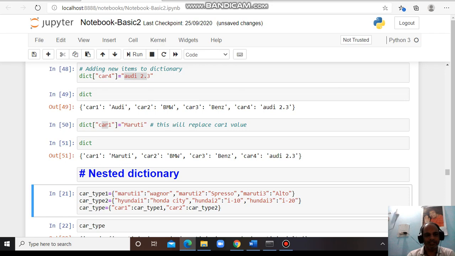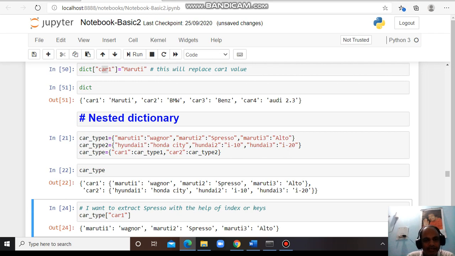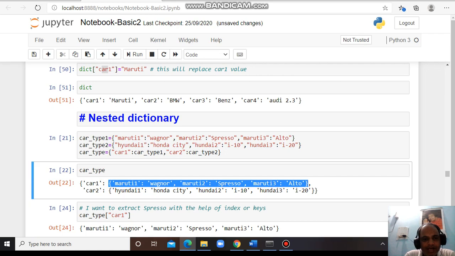And another is the nested dictionary. What is a nested dictionary? Inside a dictionary I want to mention another dictionary. For example, here you can see car 1 is a key. It doesn't contain a single value, it contains a dictionary. Car 1 is a key which contains a dictionary. Car 2 is another key which contains another dictionary, not a single value.